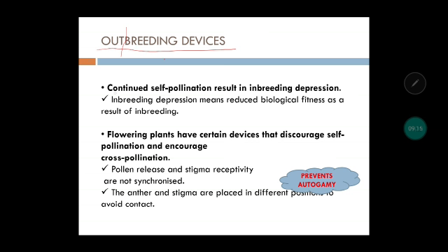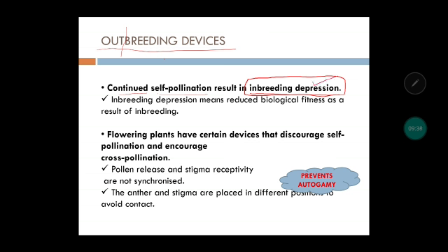First, it is continued self-pollination. Continued self-pollination means if the plant is only undergoing self-pollination again and again, no variations will be there. That is clear. So that will result in inbreeding depression. Now, what is inbreeding depression?